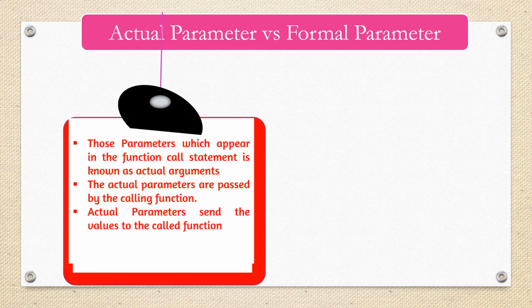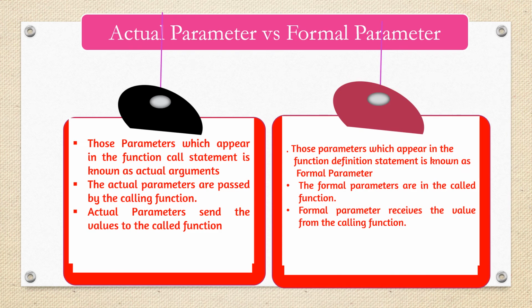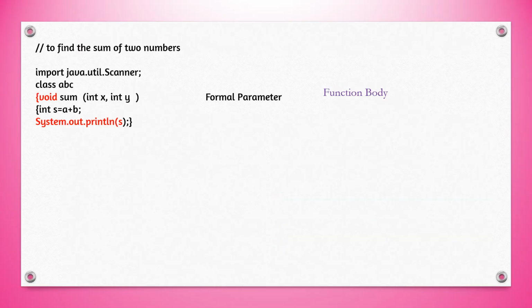Actual parameters are those parameters which appear in the function call statement, and formal parameters are those parameters which appear in the function definition statement. So actual means from the main program and formal means from the function. Actual parameters are passed to the call by the calling function and formal parameters are in the called function. Actual parameters send the value and formal parameters receive the value.